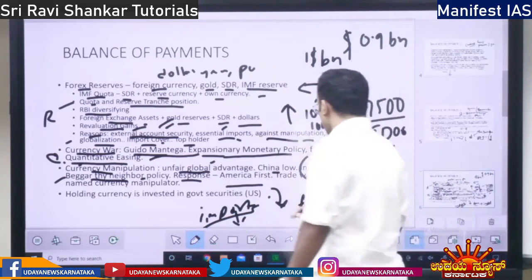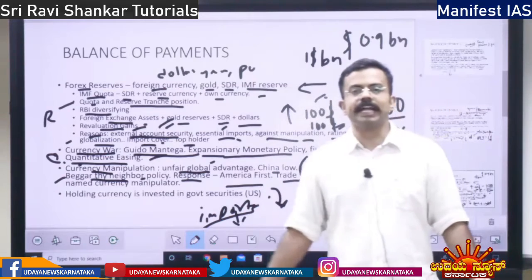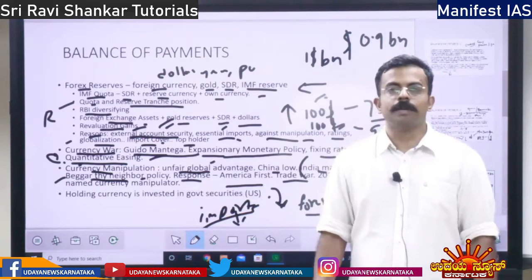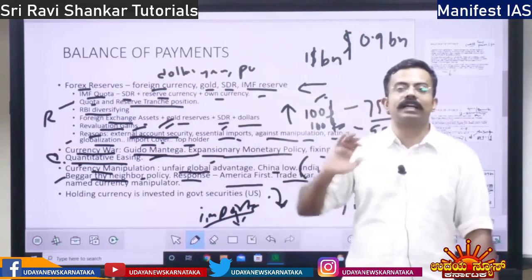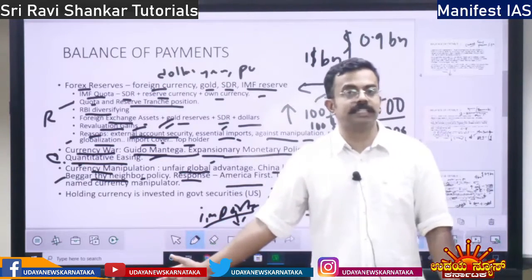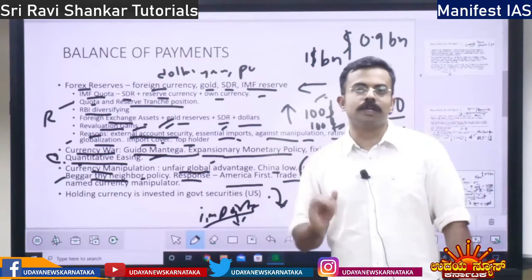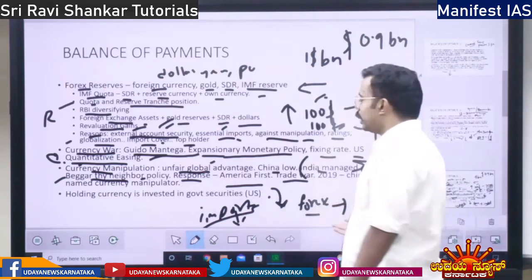Okay. Next you have trade war. Trade war means all countries trying to increase their exports. That is one concept. Then imposing restrictions on the imports of other countries. USA imposed restrictions on Chinese goods. China in turn imposed restrictions on USA goods. So that is called a trade war.